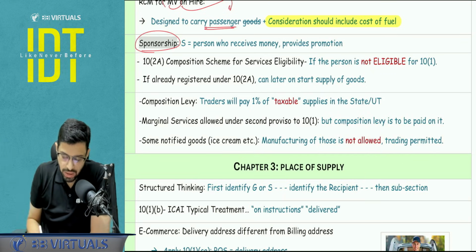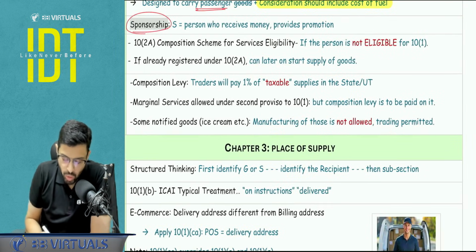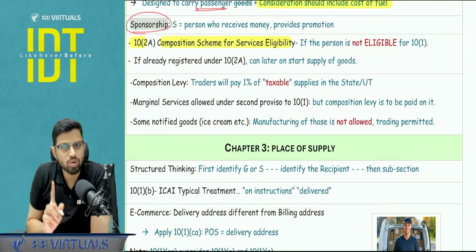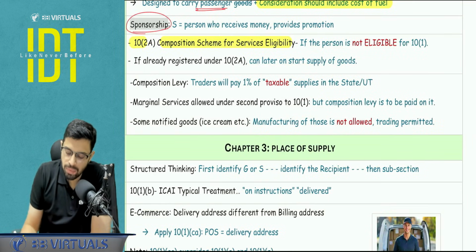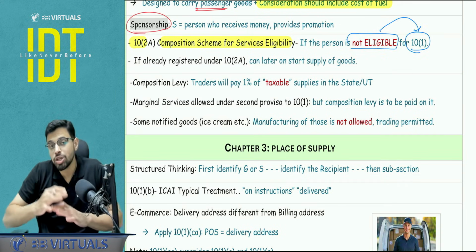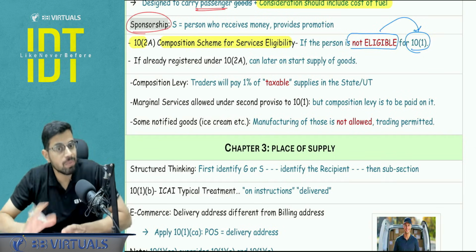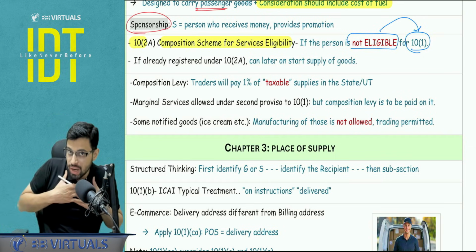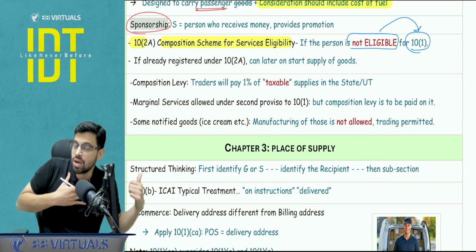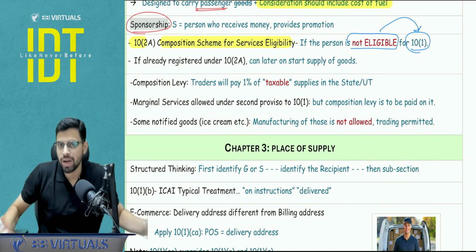Yes. Next, in the composition scheme 10(2A), that is the services composition scheme, the person will be eligible under 10(2A) if the person is not eligible under 10(1). Actual registration or not registration under 10(1) is not relevant. You should not be eligible under 10(1). If I am eligible under 10(1), even if I have not taken registration under 10(1), I will not be eligible under 10(2A).